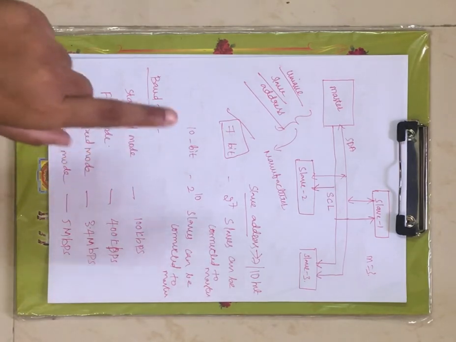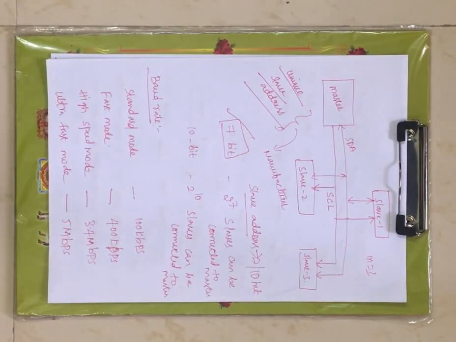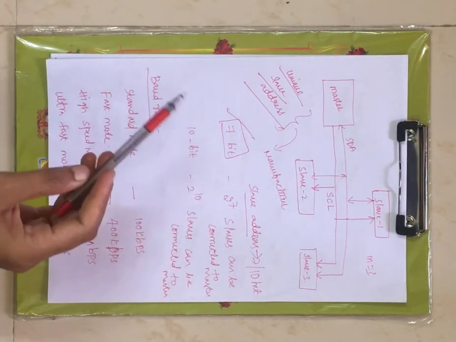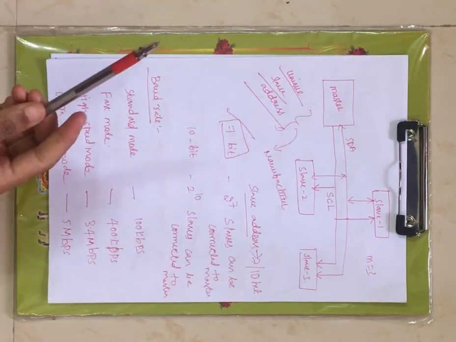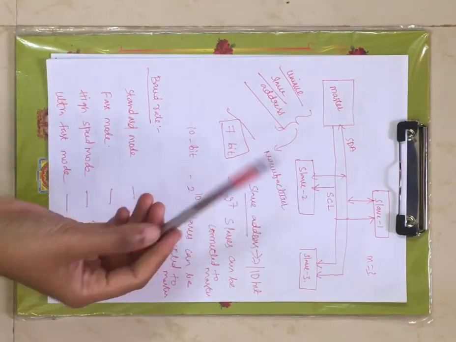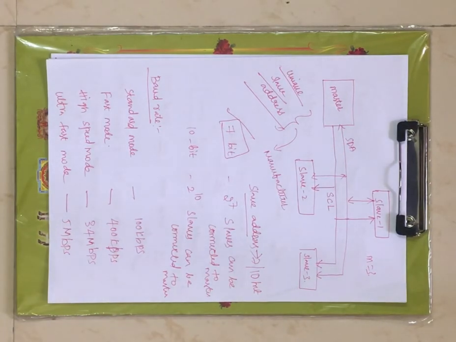Now that single slave selection is done by the master. The master will communicate with the particular slave using a unique slave address, right?